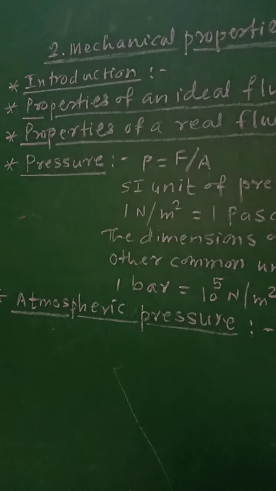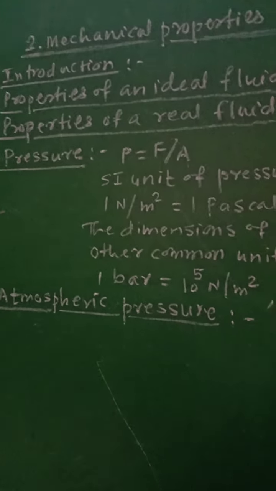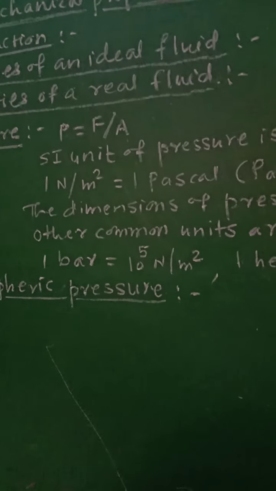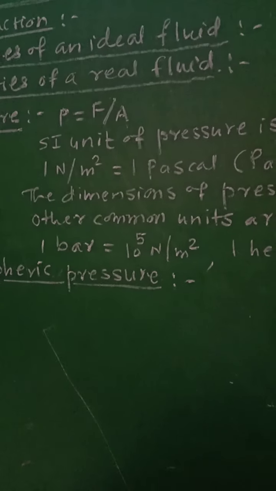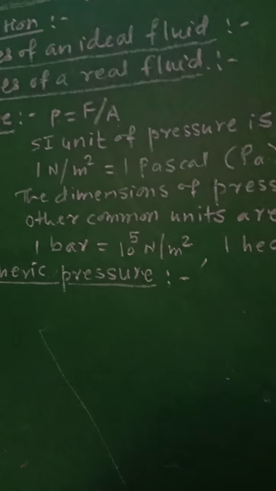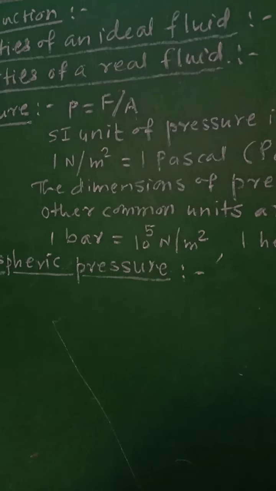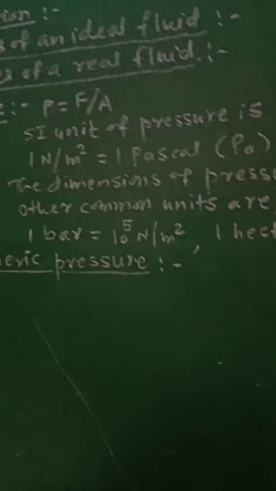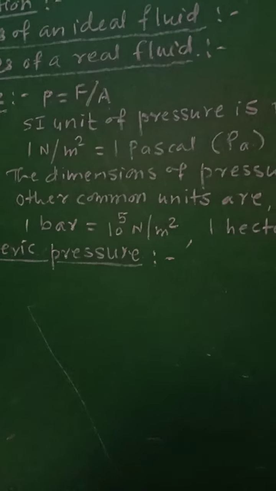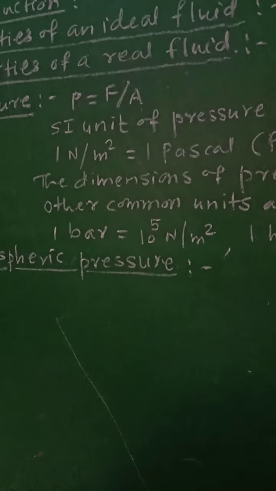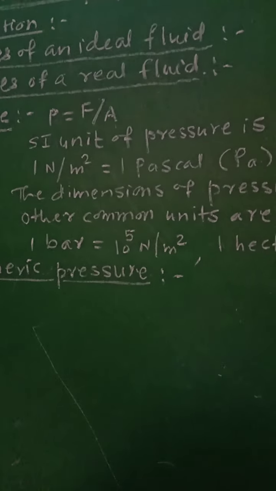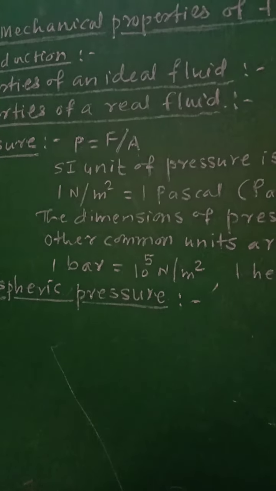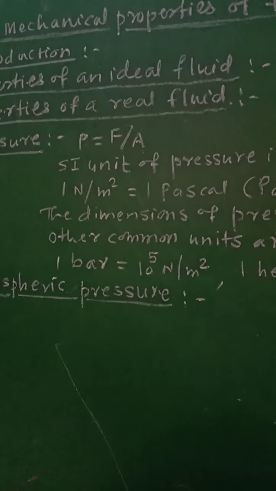Pressure is simply force per unit area, and therefore the formula for pressure is F upon A. Pressure is a scalar physical quantity. The SI unit of pressure is Newton per meter square, and 1 Newton per meter square is called 1 Pascal, denoted by Pa. So 1 Newton per meter square equals 1 Pascal.